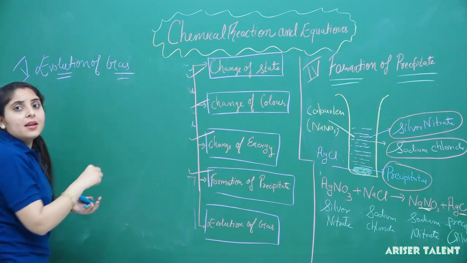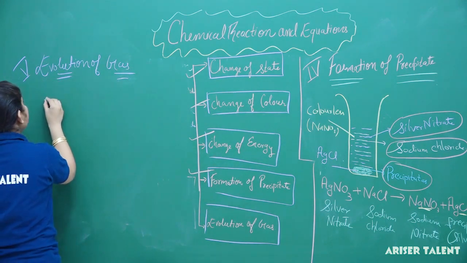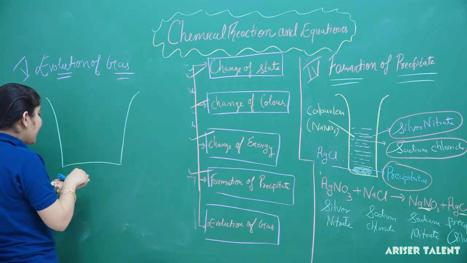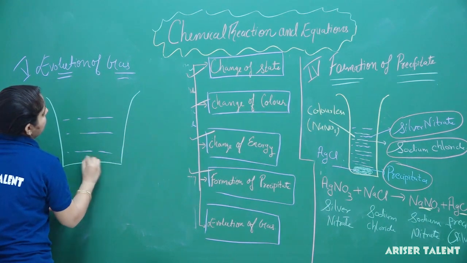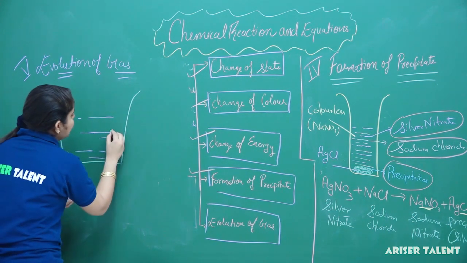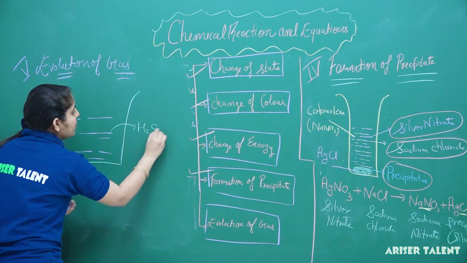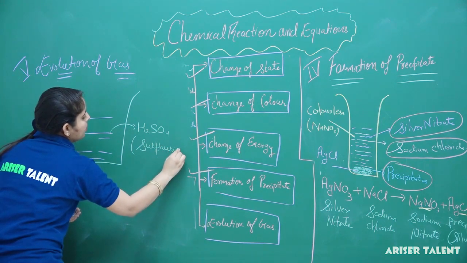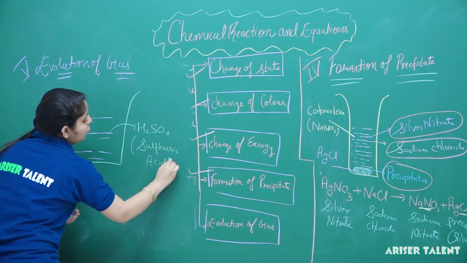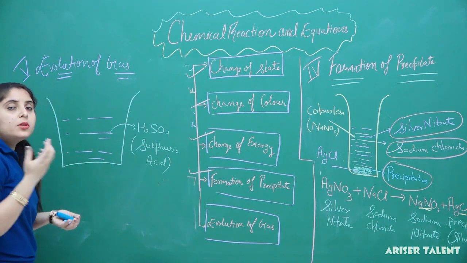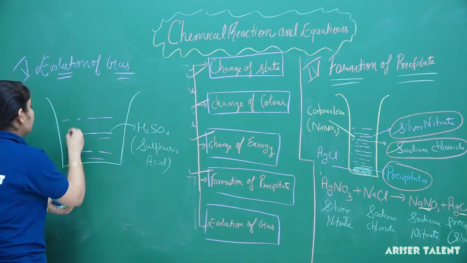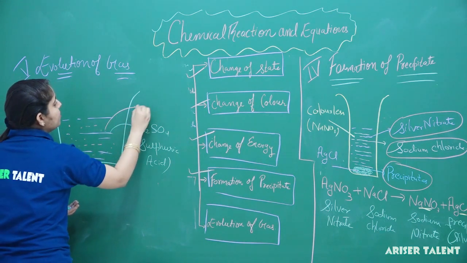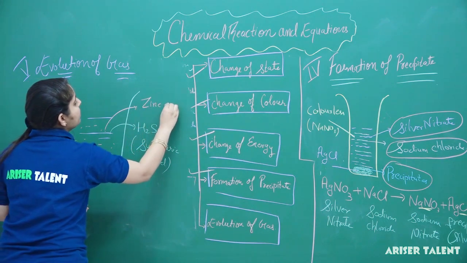Evolution of gas is another characteristic of the chemical reaction. For this I have taken a container and I have filled H2SO4 in this tank. This is H2SO4. H2SO4 means it is sulfuric acid. So after filling sulfuric acid in it, we have put some zinc granules. These are zinc granules.